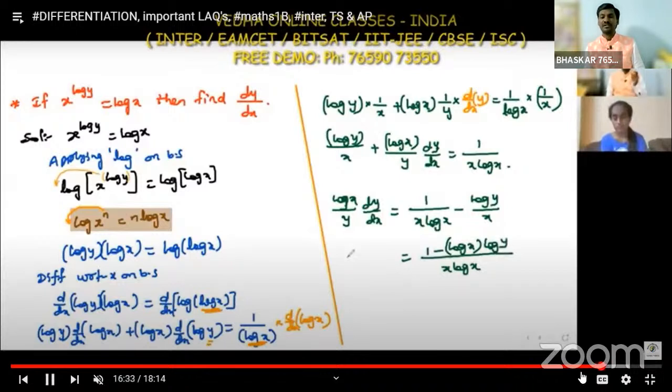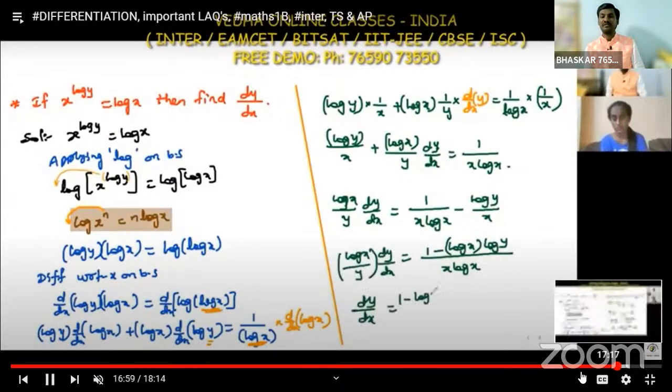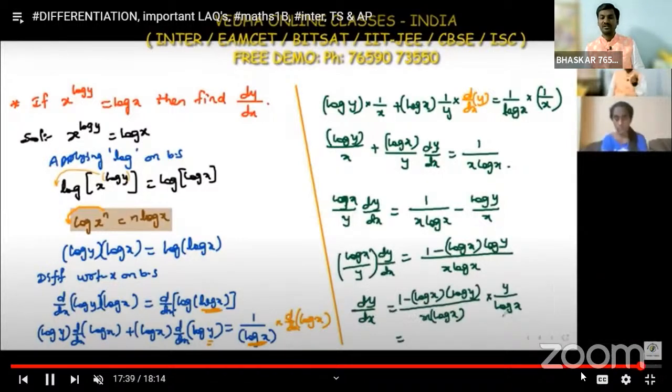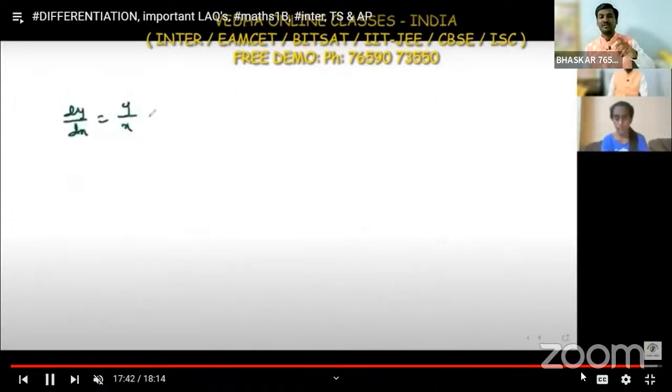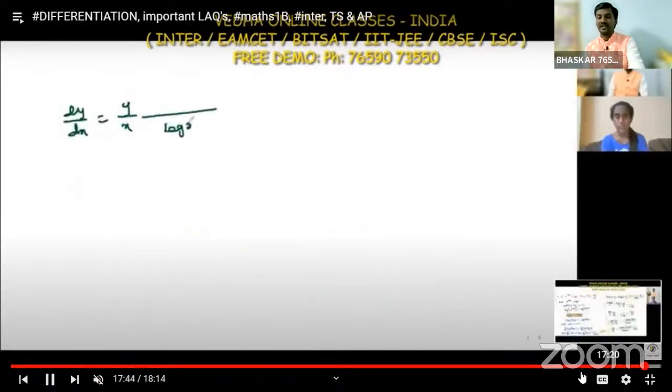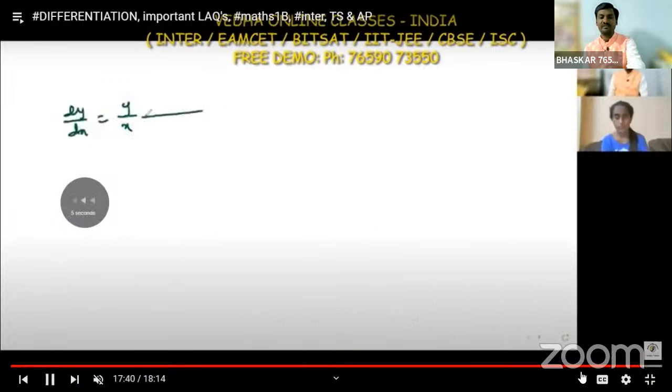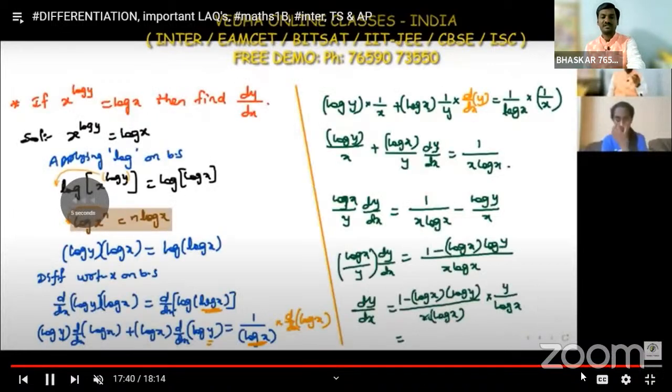Okay, so after that, we want the dy by dx value. So dy by dx means we send this term to the other side, so we get the reciprocal of that term. That means whatever we have here, we can cancel, we can eliminate that.